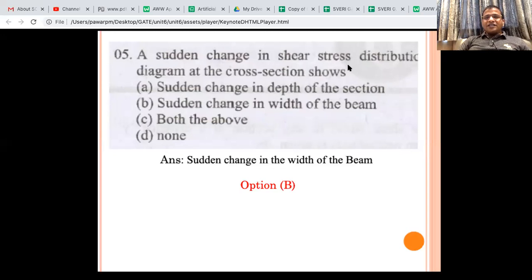A sudden change in shear stress distribution diagram at the cross section shows.